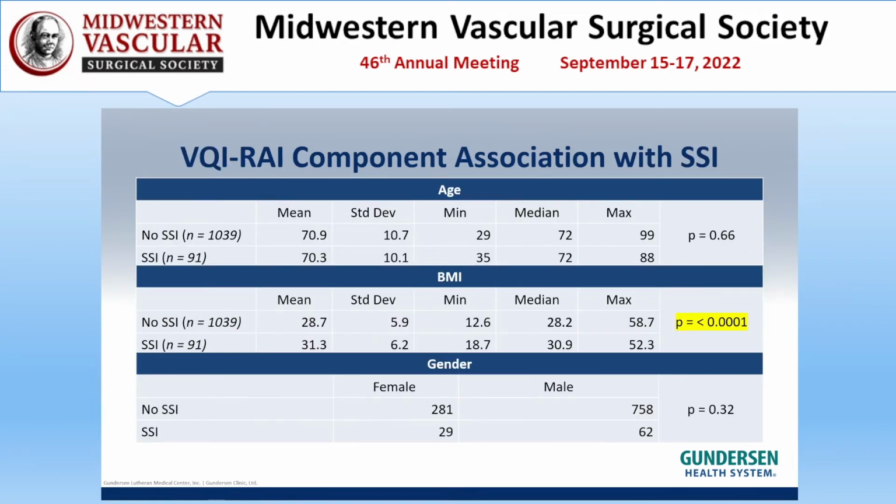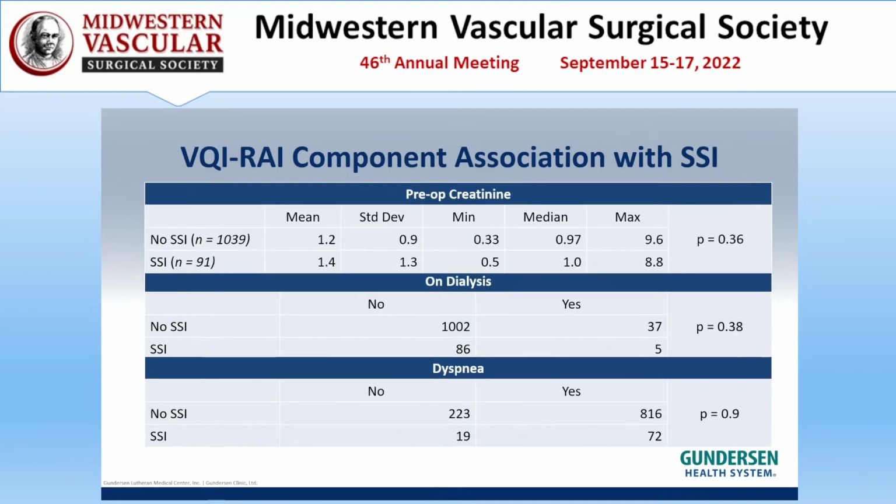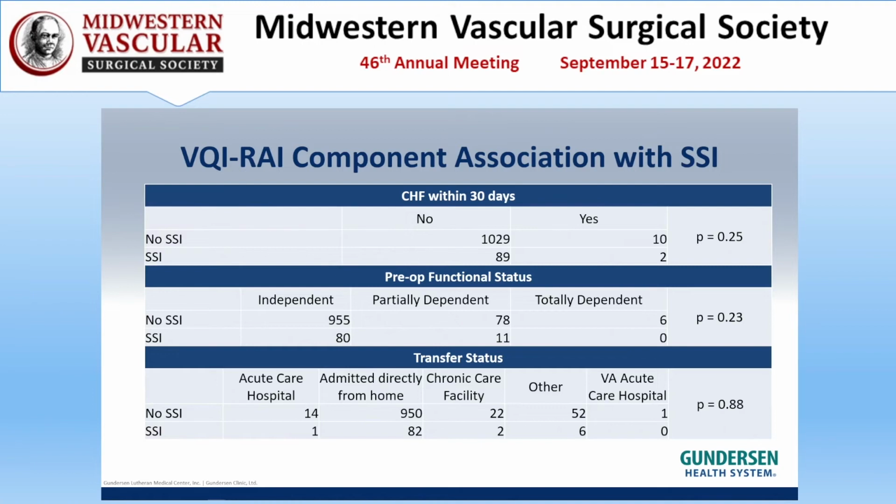We then sought to deconstruct this frailty index and look at the individual components to see if any of those were statistically significantly associated with surgical site infection. And of these, only BMI had such an association, with a p-value of 0.0001 calculated. The remainder of the elements of the frailty index, age, gender, pre-op creatinine, dialysis status, dyspnea, CHF, pre-op functional status, and transfer status, were not significantly associated with surgical site infection.